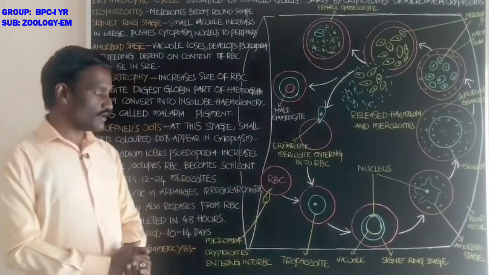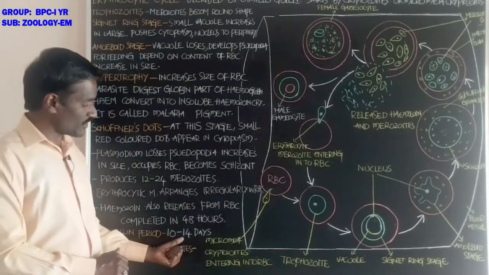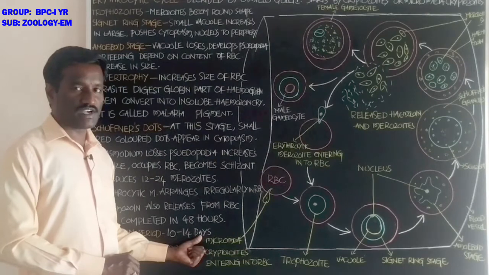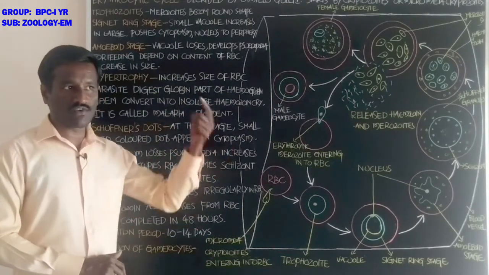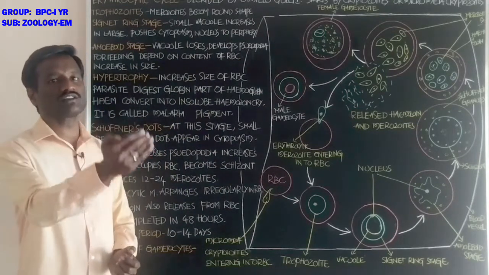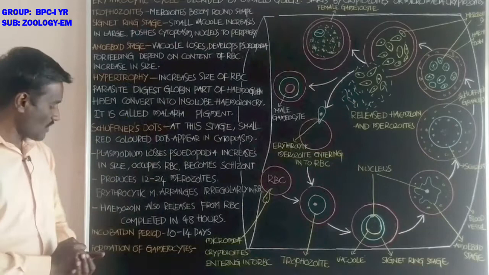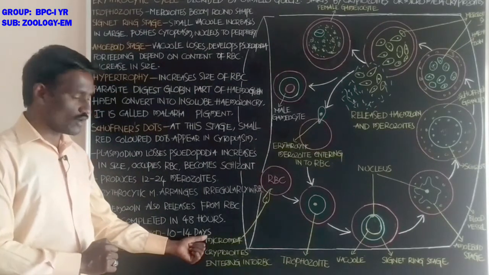That is called the incubation period. The incubation period takes about 10 to 14 days. It is the time period between the entry of the Plasmodium in the form of the sporozoite into the body of man and the appearance of the malarial symptoms.